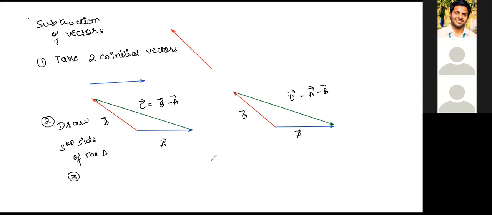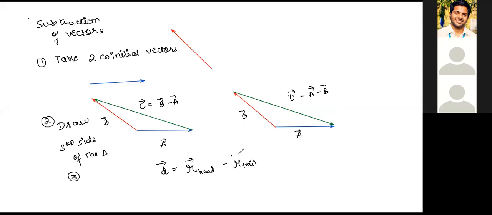How to remember it? So the third vector, that is the vector C, or the difference between them, if I call this as vector D, I will call it the difference between head and tail. So I will call it the vector at the head minus vector at its tail.